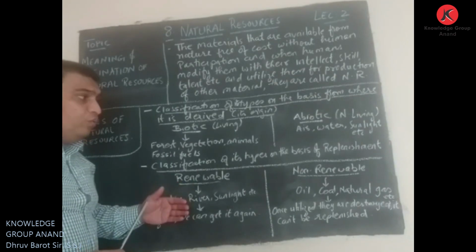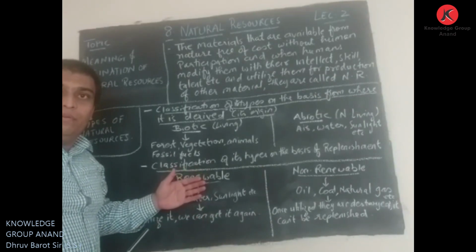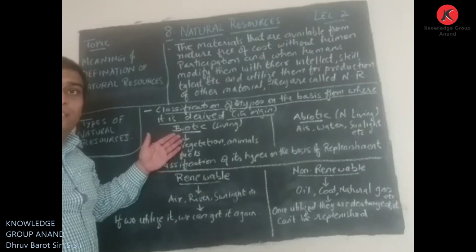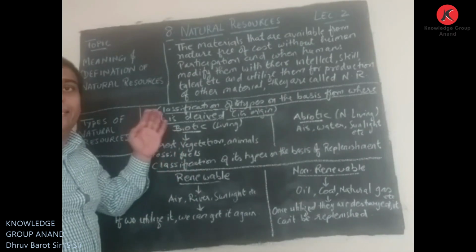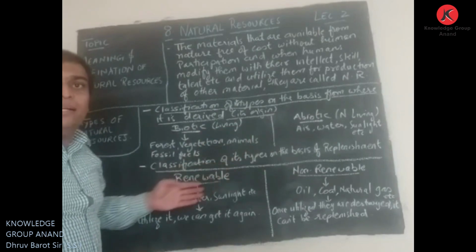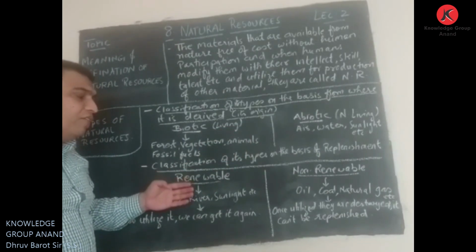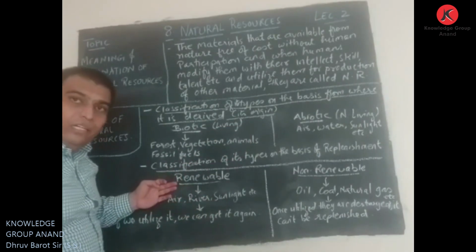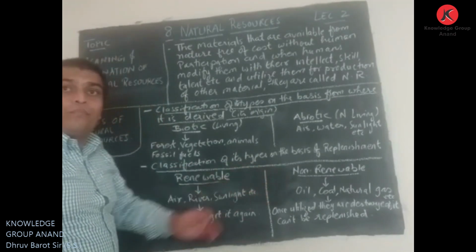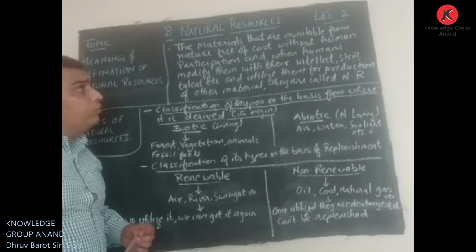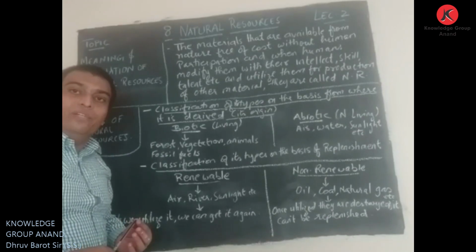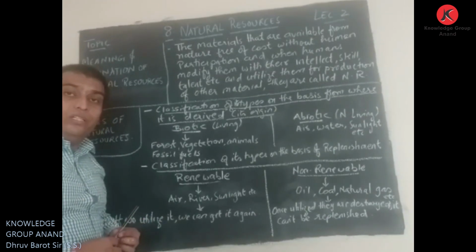So now we are clear with the classification of types on the basis of origin, that is biotic and abiotic, and according to availability, replenishment, renewable and non-renewable. Clear? Now let us do a quick revision of what we have done today.